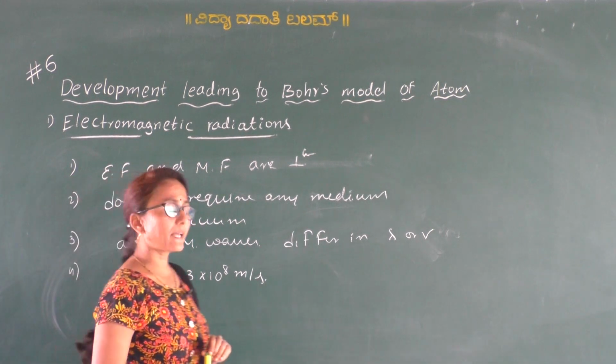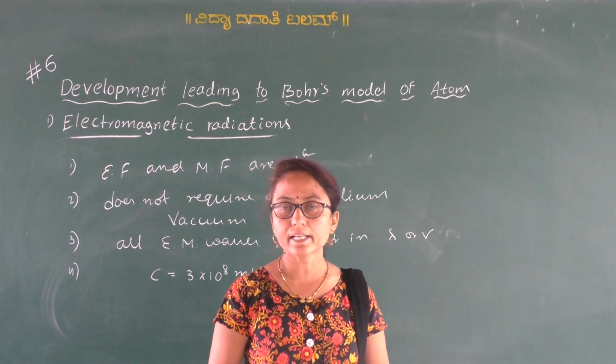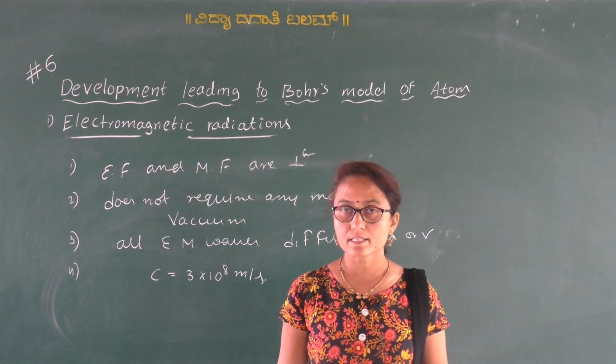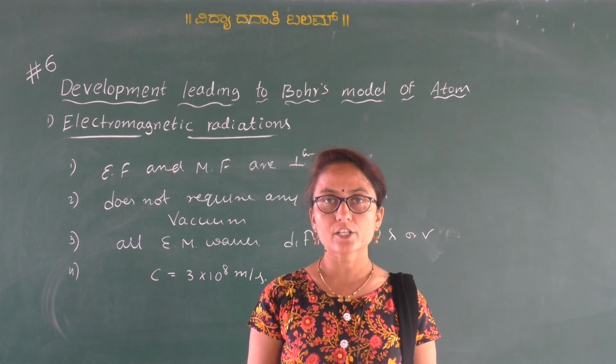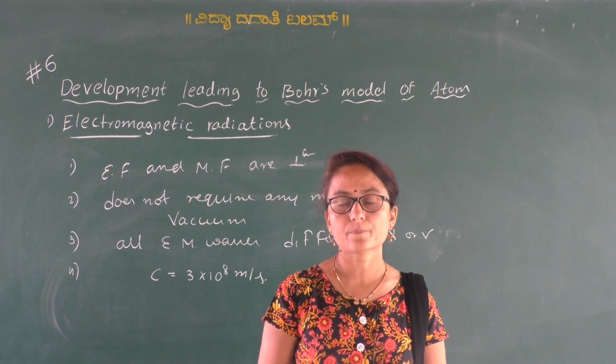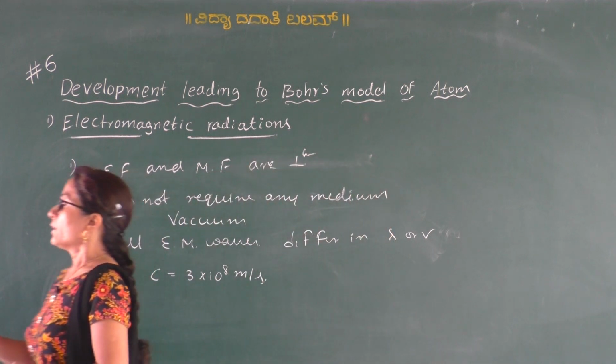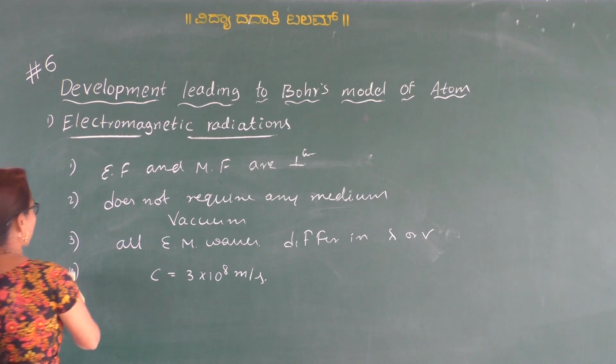Okay, so some examples of electromagnetic radiations are gamma rays, visible light, IR radiations, UV radiations. Clear? So then, electromagnetic spectrum.